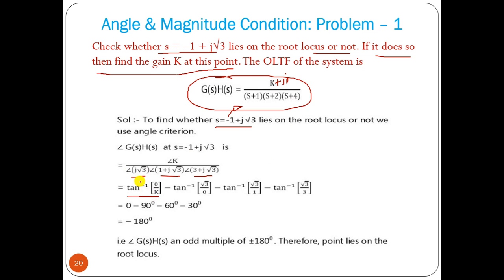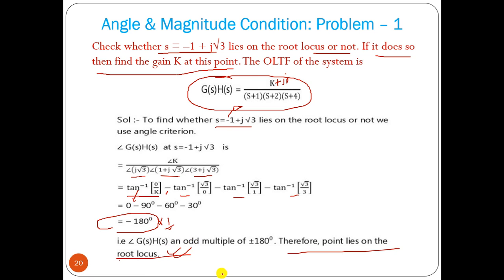Okay, then we have to take this term to the numerator with a negative sign, tan inverse root 3 by 0, right? We don't have a real part. Then this part we also take to the numerator, so with a negative sign, tan inverse root 3 by 1, tan inverse root 3 by 3. Now if you calculate, this is 0, this will be 90, 60, 30, so you will get minus 180 degrees, which is an odd multiple of 180 multiplied with 1. So this satisfies the angle condition, so we can say that the point lies on the root locus.